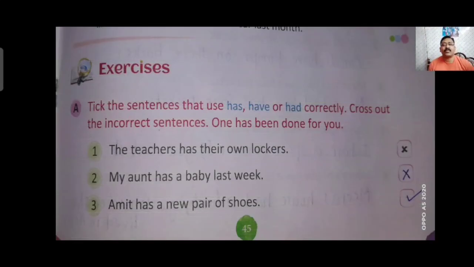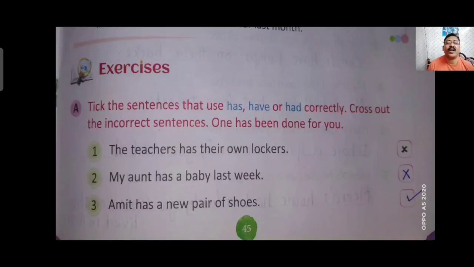Now about the exercise part: tick the sentences that use has, have or had correctly. Cross out the incorrect sentence. One has been done for you. The teachers has their own lockers. It is wrong because teachers is plural. With a plural noun we cannot use has. We have to use have. It is written has, so the sentence is wrong.